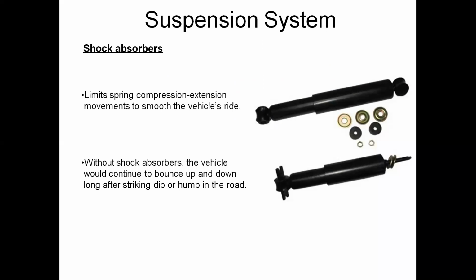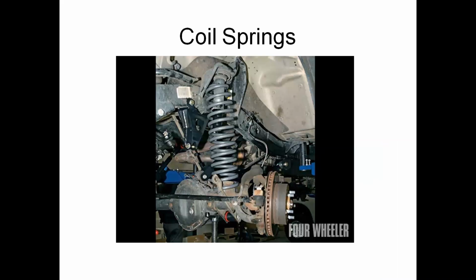Shock absorber suspension system. In this system, it limits spring compression and extension movements to smooth the vehicle's ride. So for the vehicle to run smoothly on the road, we arrange shock absorbers. What are the different components in these shock absorbers? You can see the shock absorber. There is a coil spring arranged on the shock absorber, and when there is a bump or dip on the road for any type of automobile vehicle, this coil spring takes the suspension and gives a better ride on the road.